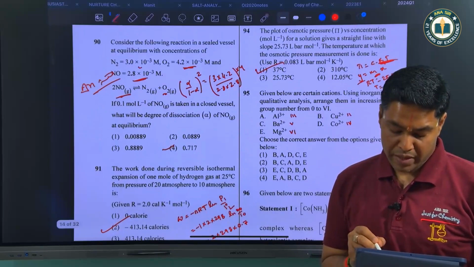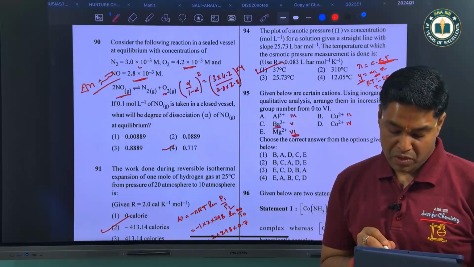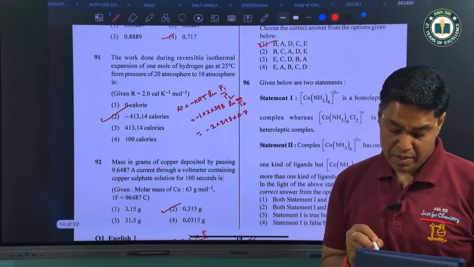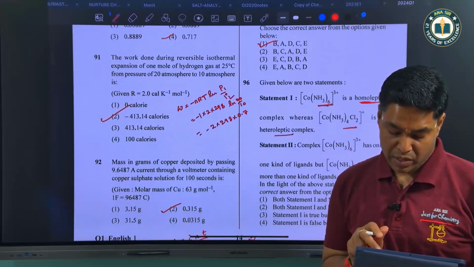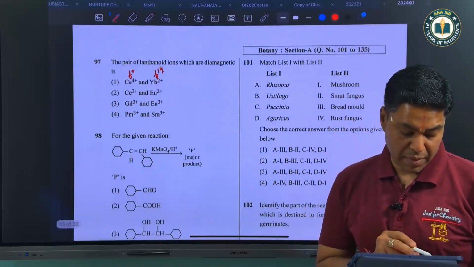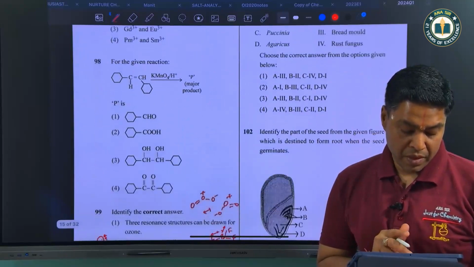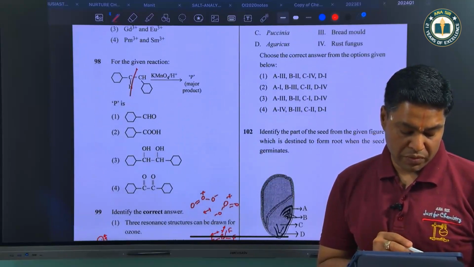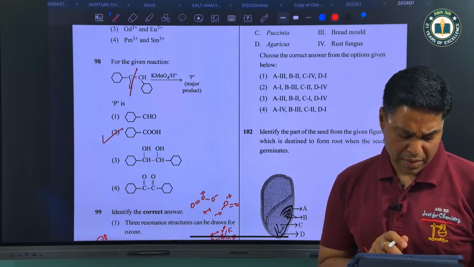We have to use qualitative analysis. So magnesium belongs to group 6. Then we have barium which belongs to group 5, then cobalt which belongs to group 4, then aluminium which belongs to group 3 and then copper which belongs. Then this is a homoleptic complex, yes, because only one kind of ligand is present and here more than one, so it is heteroleptic. So both the statements are correct. Then the pair of lanthanide ions which are diamagnetic, obviously cerium 4+ and ytterbium 2+ because this is F0 and this is F14. KMnO4/H+, if you do here you will cut the bond, you'll get cyclohexane carboxylic acid.